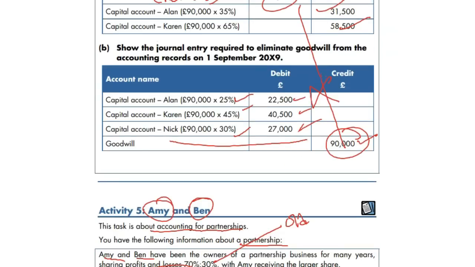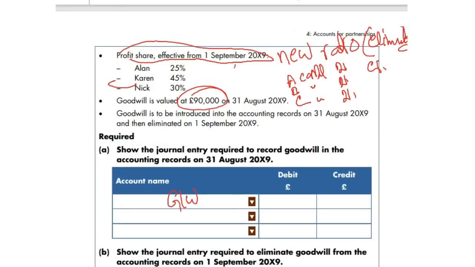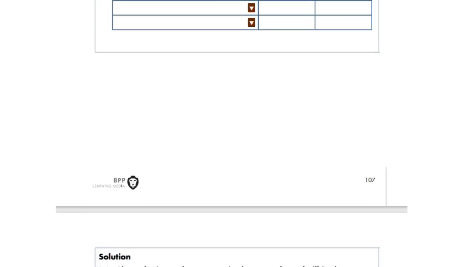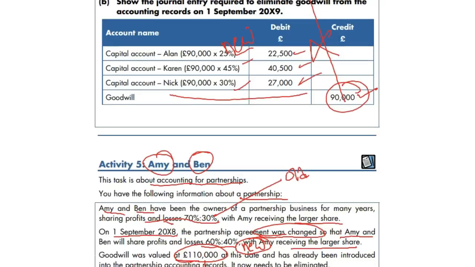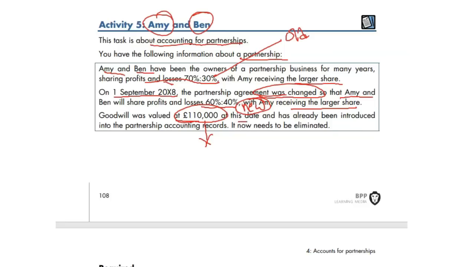Even the one we've done above, 90,000 was the goodwill valuation. So goodwill will always be given in the exam. You need to do goodwill recorded and goodwill eliminated. Recorded uses the old ratio and eliminated uses the new ratio. That's all you need to remember to get the full marks. At this date the goodwill has already been introduced into the partnership records. It now needs to be eliminated.